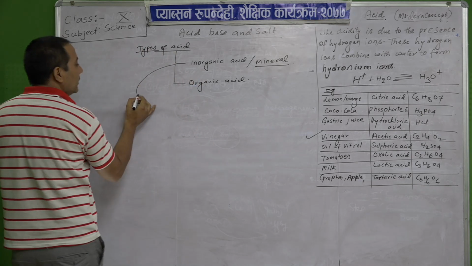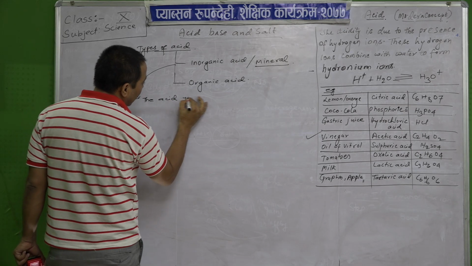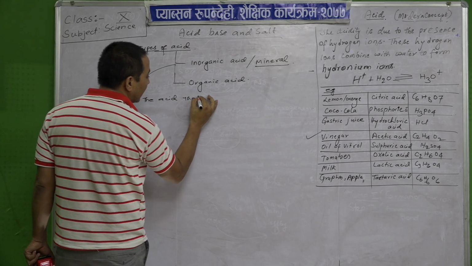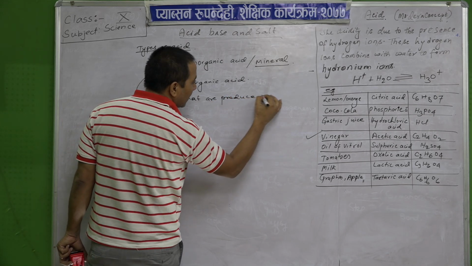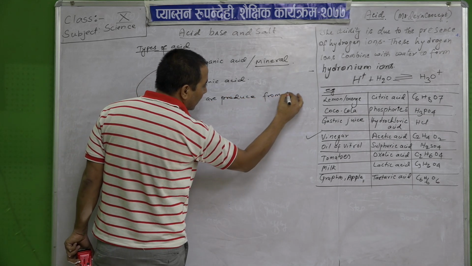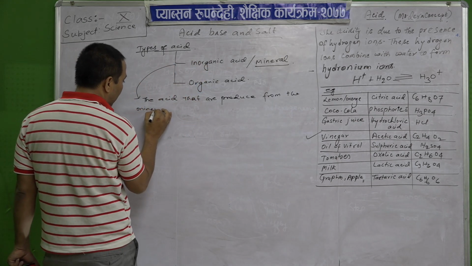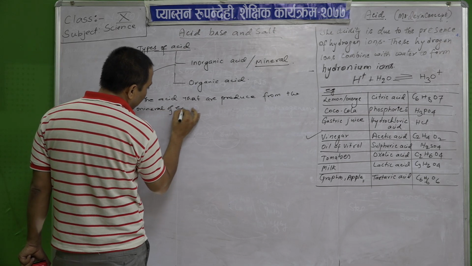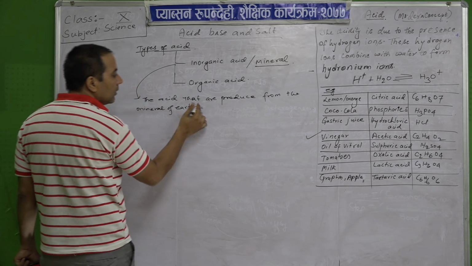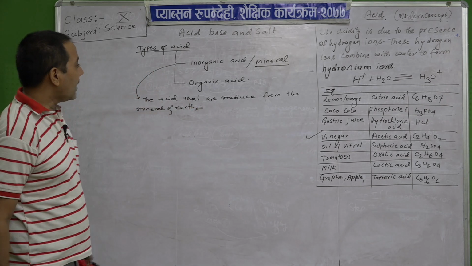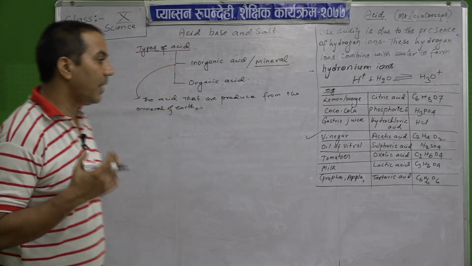The inorganic acids are the acids that are produced from the minerals of the earth. So these types of acids are produced from the minerals of the earth, and these are